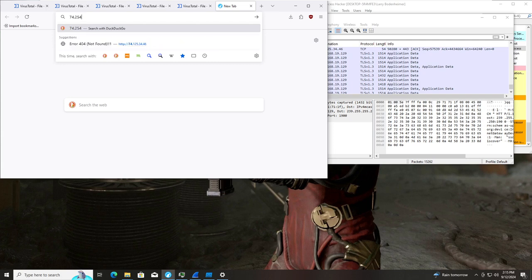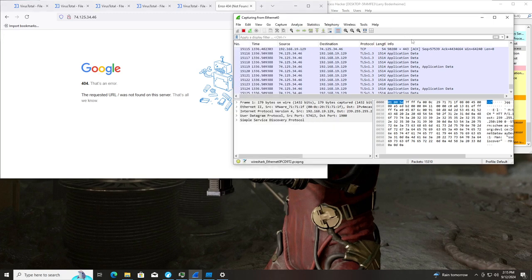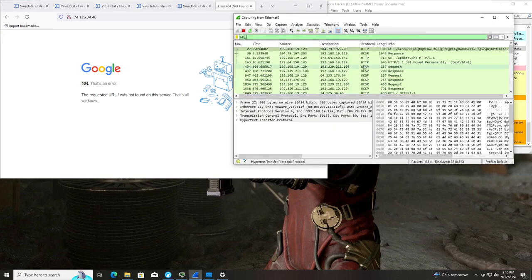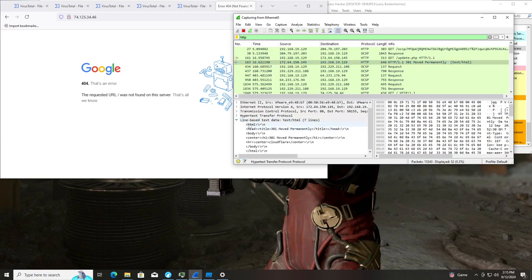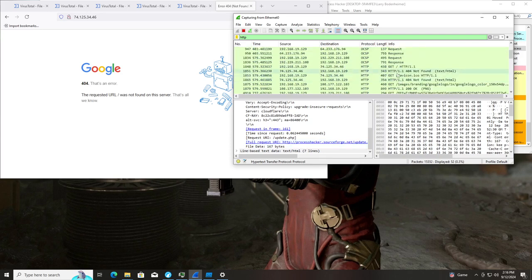Wait, that's the wrong one. But the whole time this malware has been running, this has been getting connections back and forth. And it just takes us to 400. That's an error. The requested URL was not found on the server. That's all we know. All right, so if we take a look over here, this is Cloudflare? Oh, that's SourceForge, sorry. We're going to ignore that.